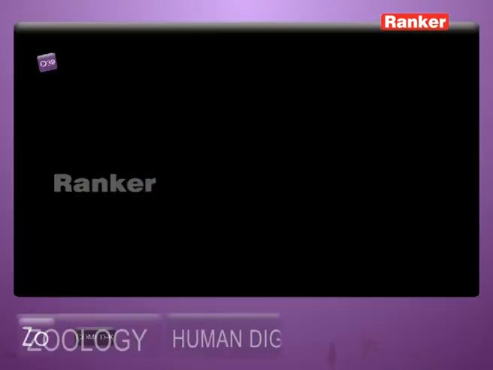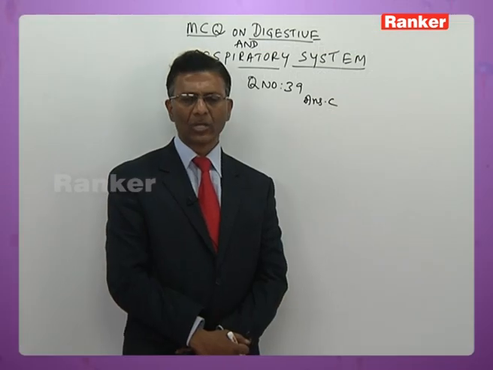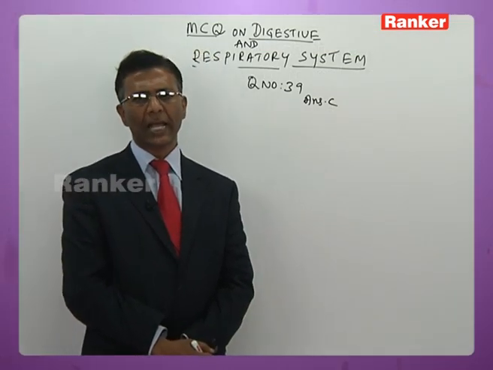39th question here now. An abnormality in which there is an increase in liquidity of fecal discharge is: A. Vomiting, B. Constipation, C. Diarrhea, D. Jaundice. So the answer is C, that is diarrhea, liquidity of food which leads to the liquid discharge of fecal matter, that is C, diarrhea.